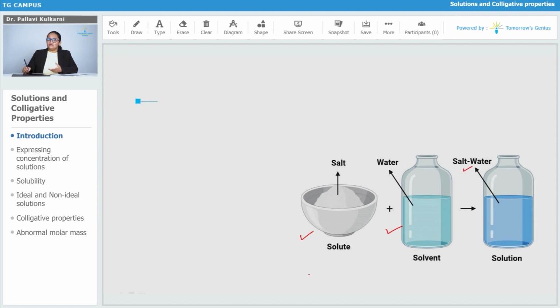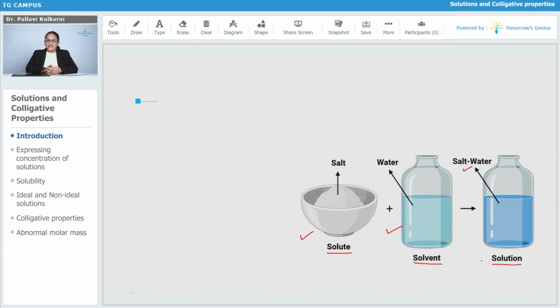Salt here is used in a small amount, therefore it will be called the solute. Whereas water is used in a greater amount as compared to the salt, therefore it is called the solvent. After mixing these two things into each other, I am getting a solution.